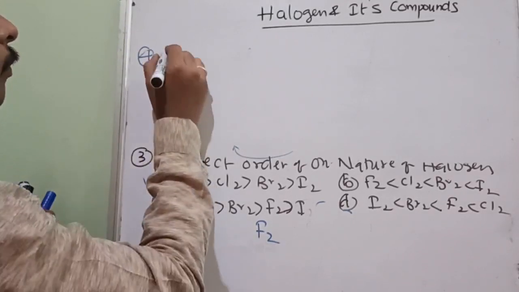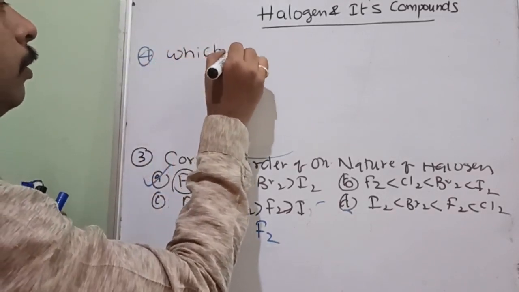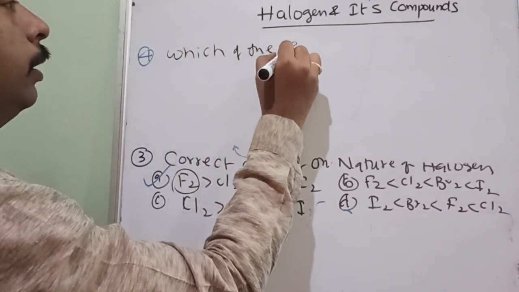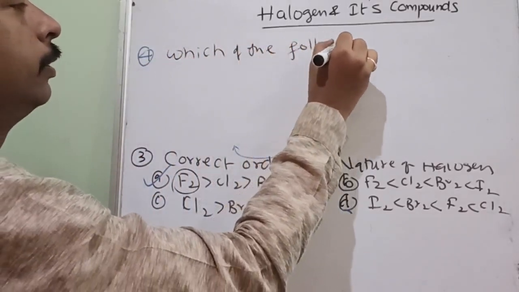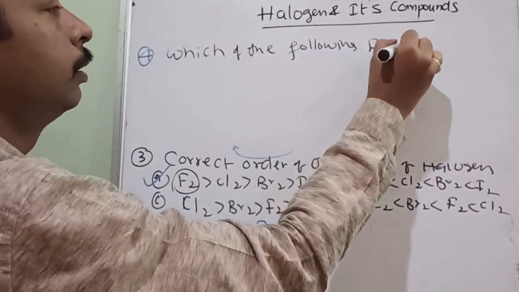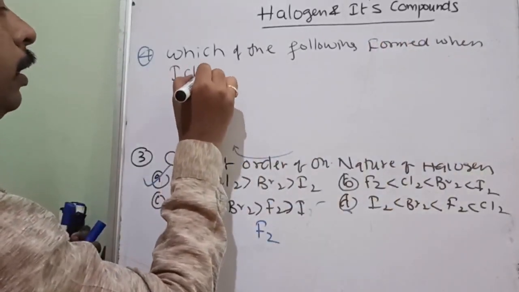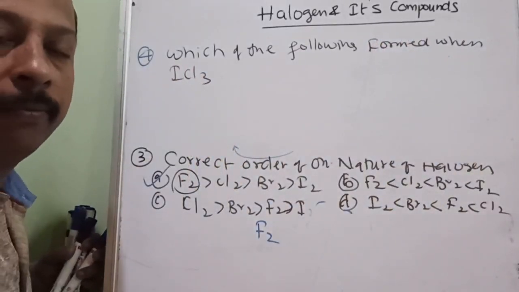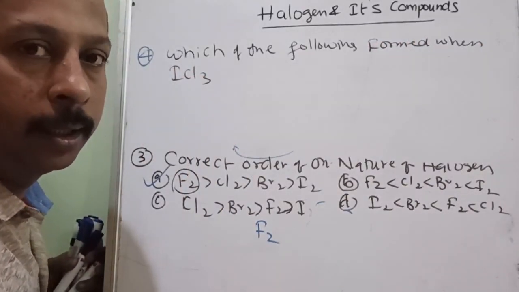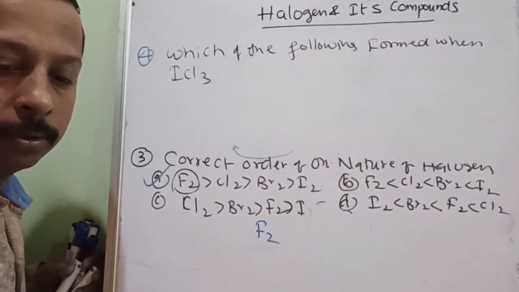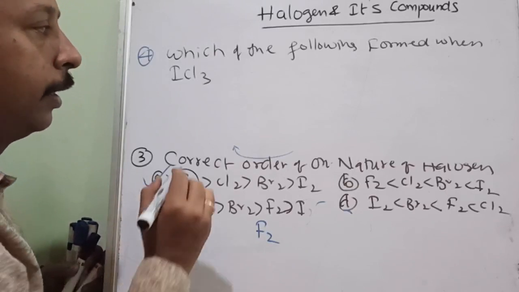Which of the following is formed when ICl3 is treated with water, that is hydrolysis. In the last I am going to give you a wonderful question on pseudo halides and polyhalides. Everything we will do in the fastest way.